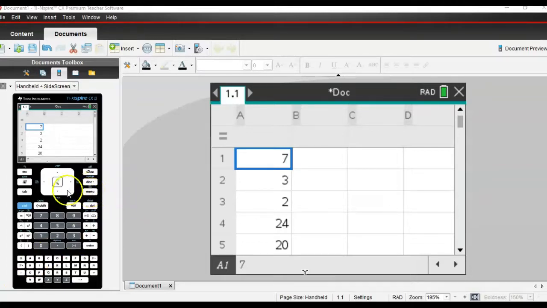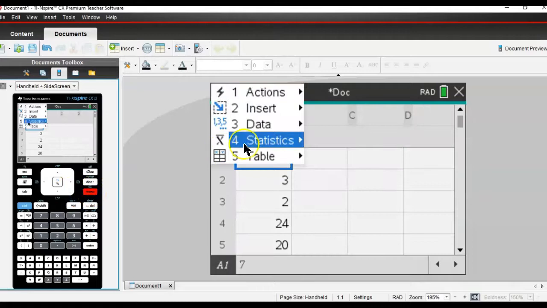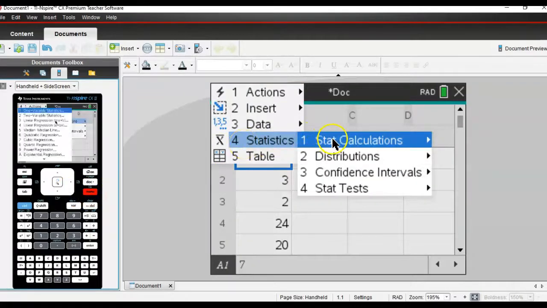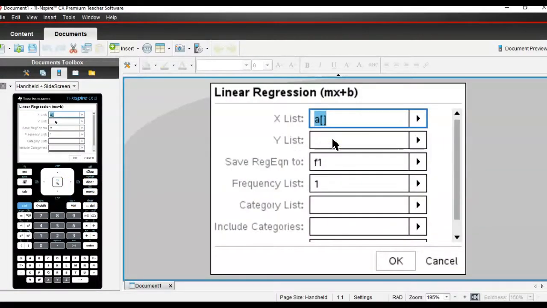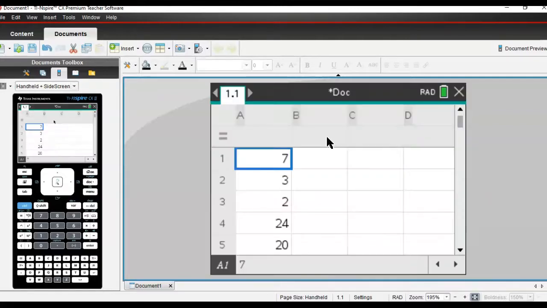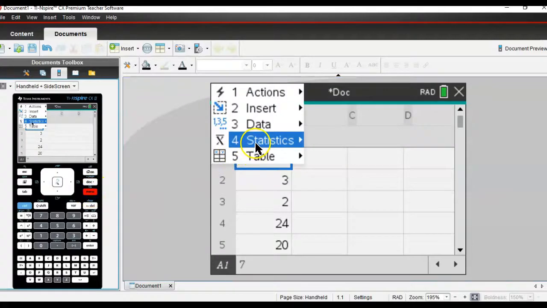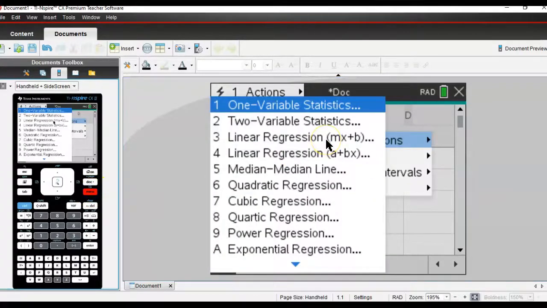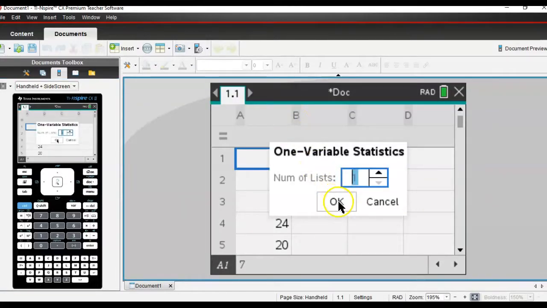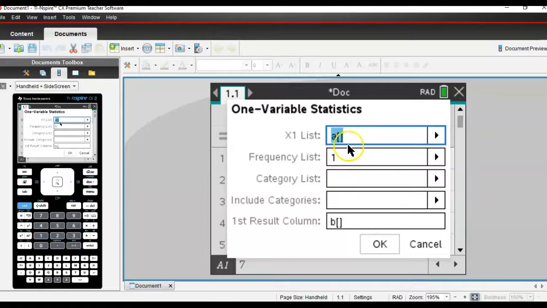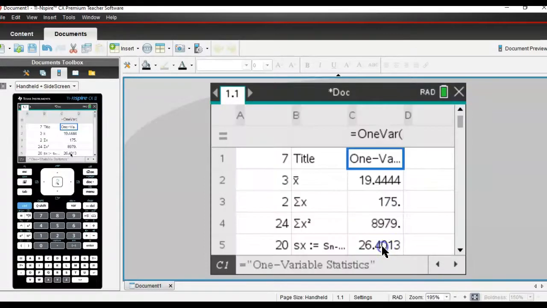Where is everything fun and exciting? In the menu, of course. So we are working with statistics. We would like to do some calculations. Oops, I hit linear regression. Escape, escape. I don't want to do a regression. Got too excited there, sorry. Statistics. And then stat calculations. And then one variable stats. Again, we have one list of numbers. We don't have ordered pairs here. We have one list. There we go. Everything's in column A, the first column of my spreadsheet. Run it all. Okay, so this gives us all kinds of stuff.